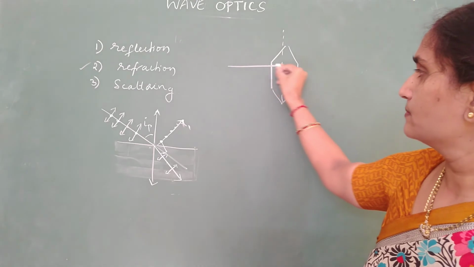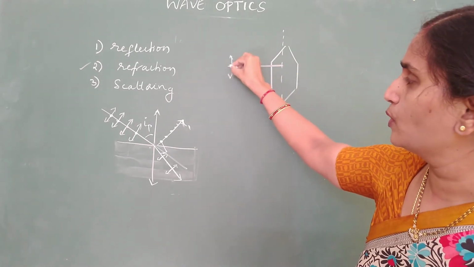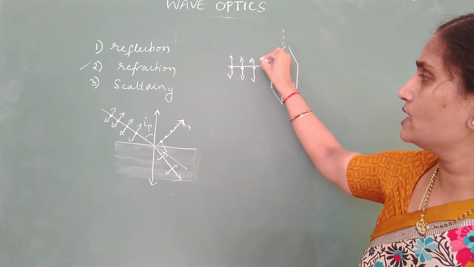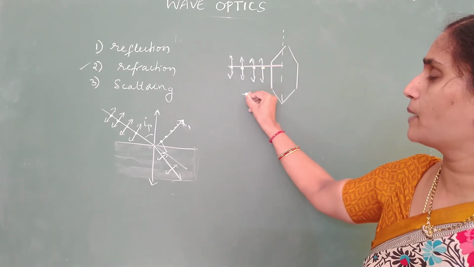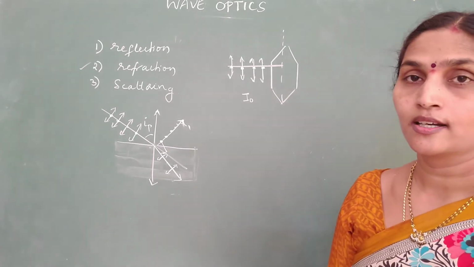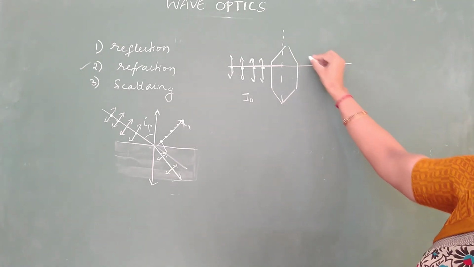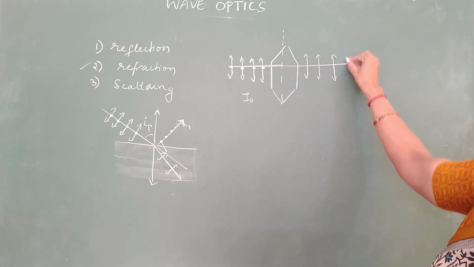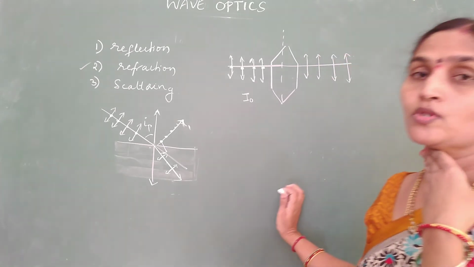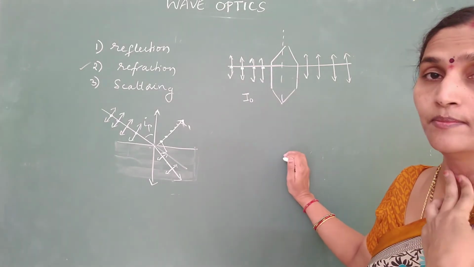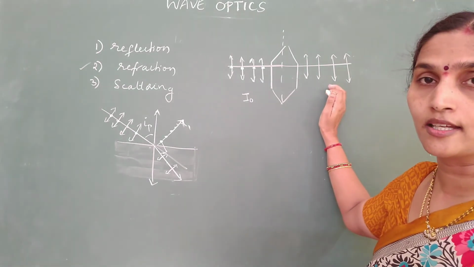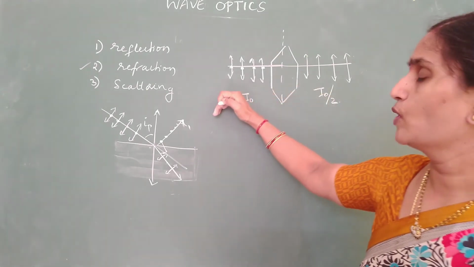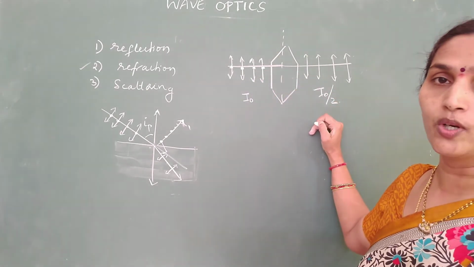If you incident an unpolarized light whose intensity is I naught on a Nicol prism, it will give you a polarized light. By making use of a Nicol prism, you can get polarized light. And intensity always reduces to half when unpolarized light is converted to polarized light.